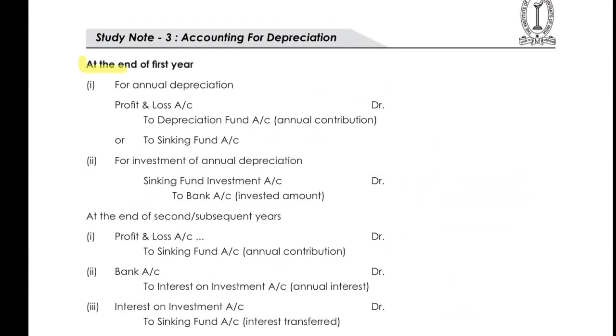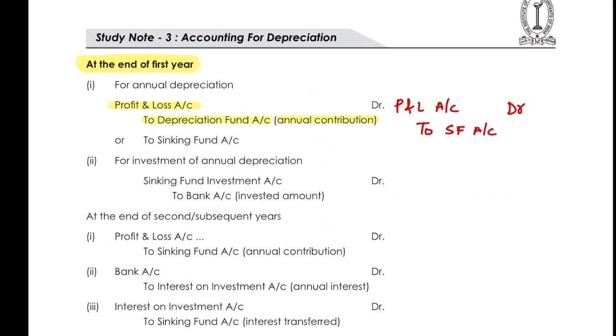At the end of the first year, for the simple annual depreciation, we transfer from the P&L to depreciation. That is the annual contribution which we are going to make. P&L account would be debited to sinking fund account.